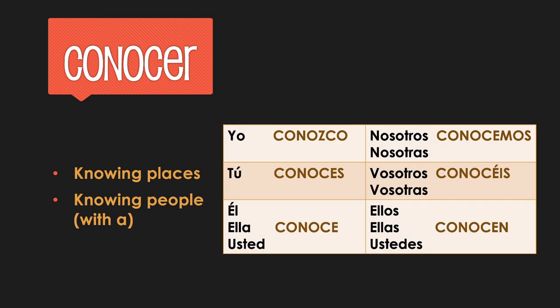And then we have conocer, which is more heart knowing, being familiar with a person or with a place. In the yo form, it's conozco. There are a few other sco verbs in Spanish. Any verb that ends in CER will be a sco in the present tense, but there are not very many of those. The other forms are normal. Conoces, conoce, conocemos, conocéis, conocen.